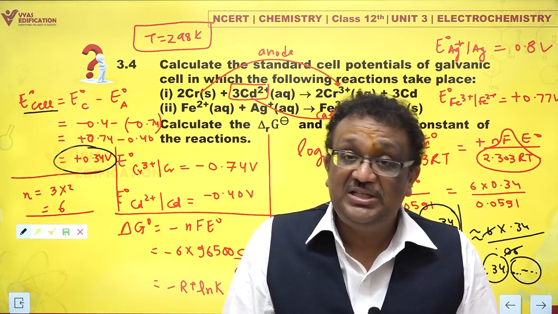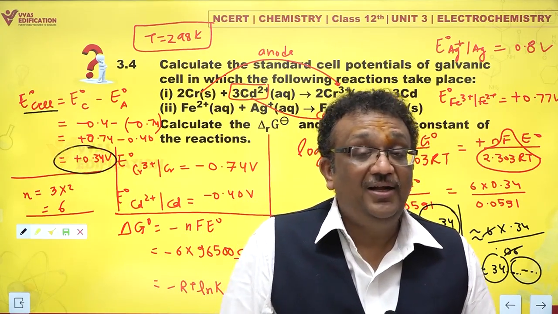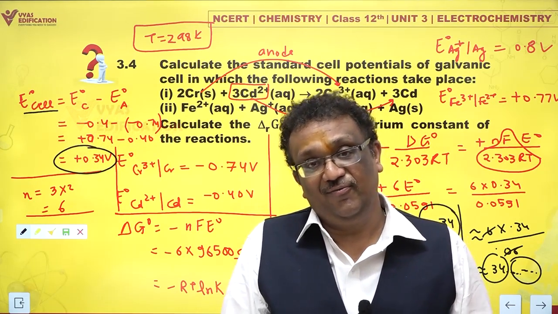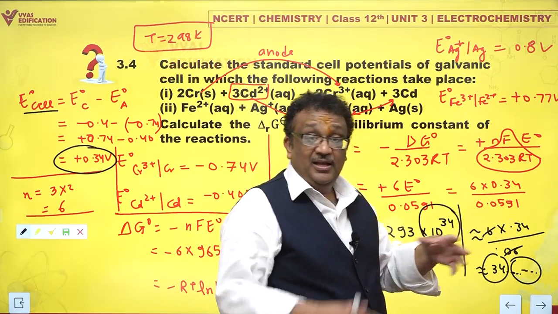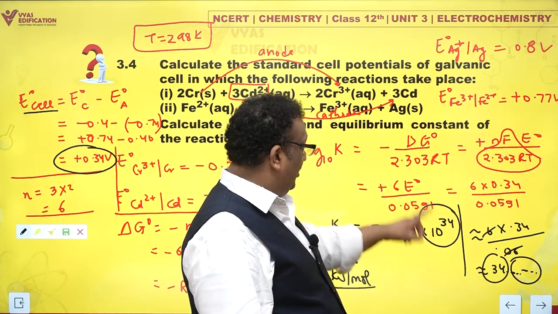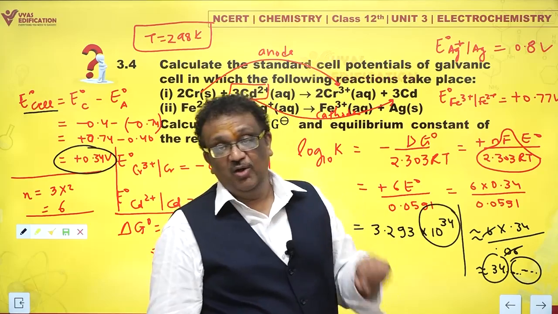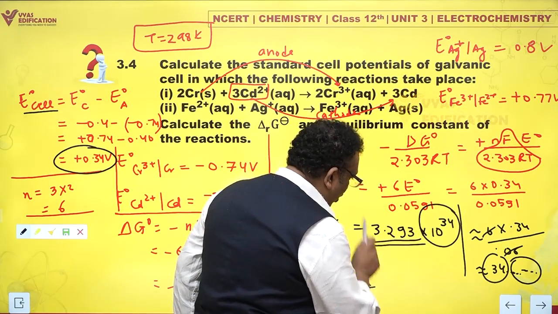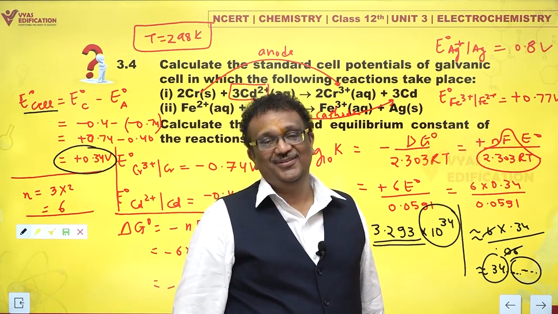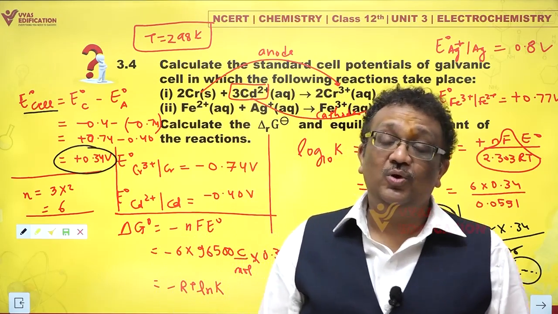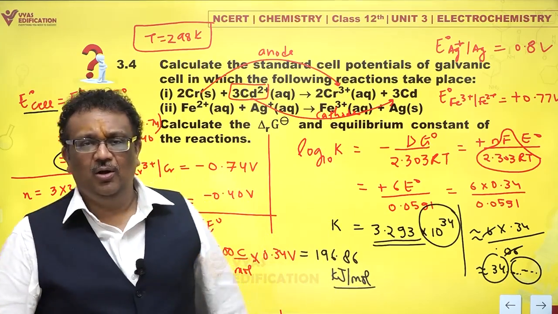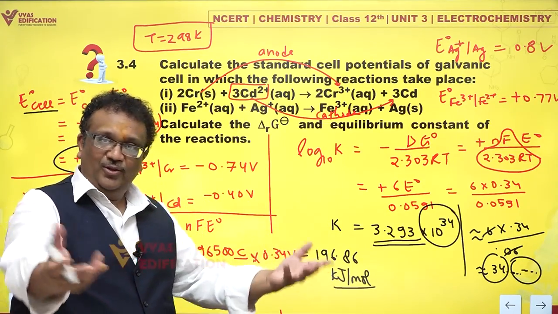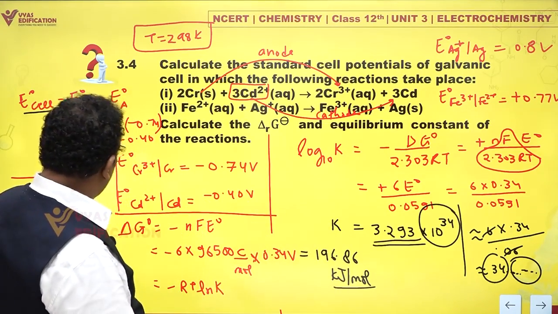But otherwise, please remember, whenever you have to take antilog, it becomes highly sensitive to approximations. So even if you make a very minor mistake here, it would be highly magnified on taking antilogs. So you have to be very accurate when you are calculating this portion. This was the first part. What about the second part? It's a very similar thing. You should do it now. We have done it. Well, let's check. Let me also solve it for you and show how it is done.